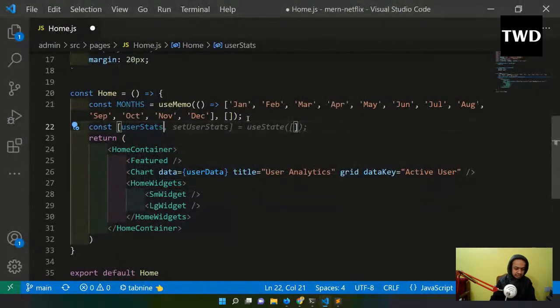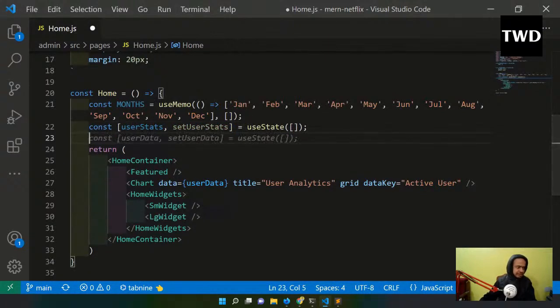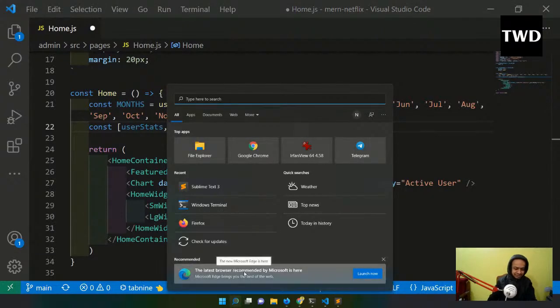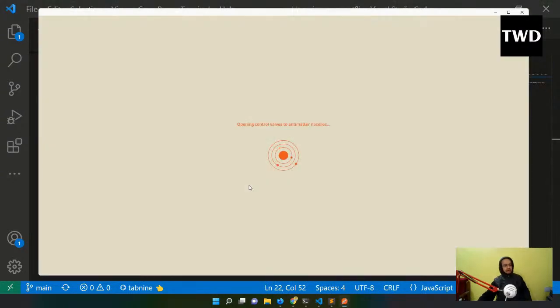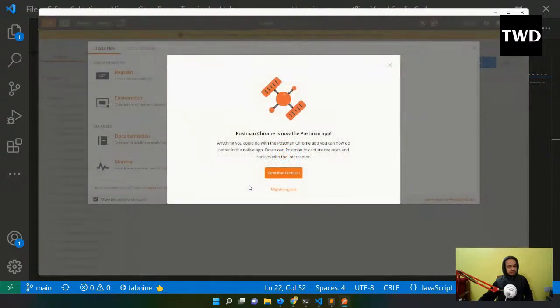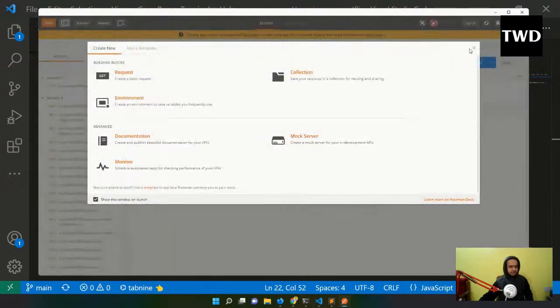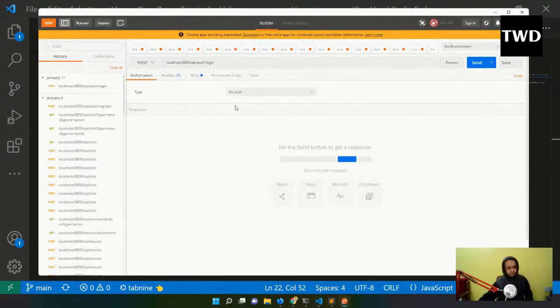Then const userStats, setUserStats, which is an empty array. And I need one bearer token, so again I have to use Postman. I've told this earlier also, we need Postman because we have not yet integrated the bearer token. In this part we are going to integrate that. So every time I have to come here and get the admin token. See, this is the admin token.